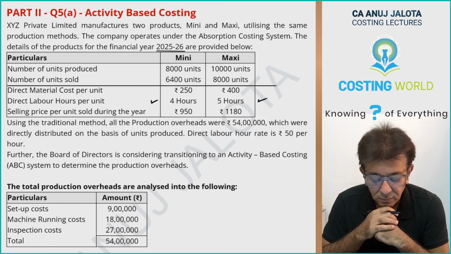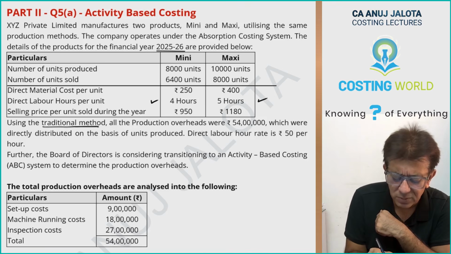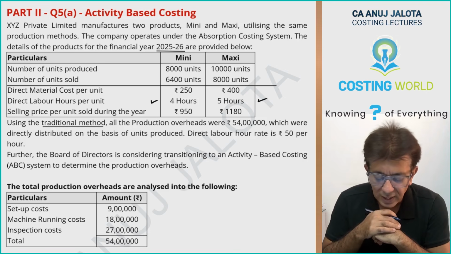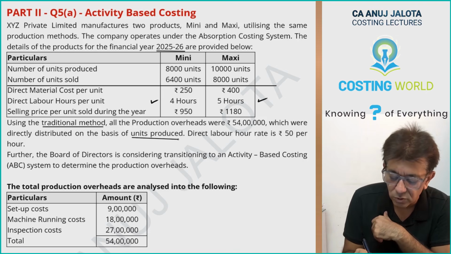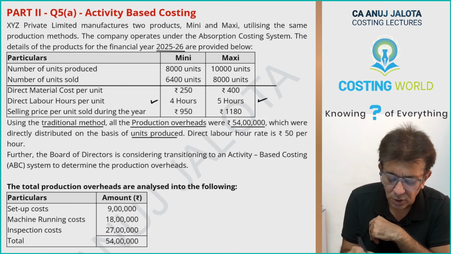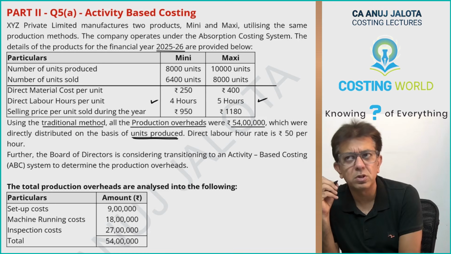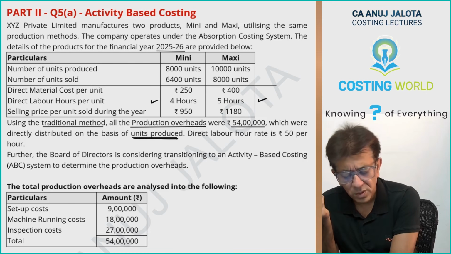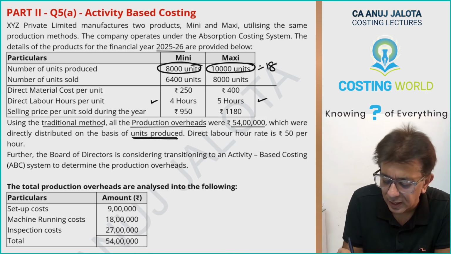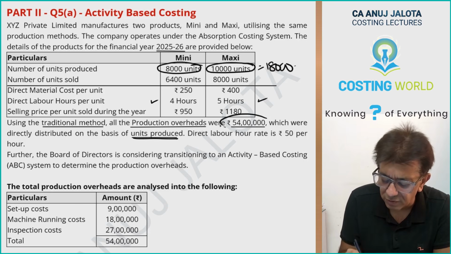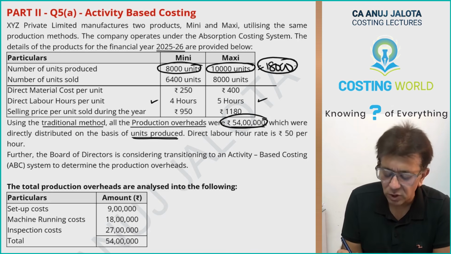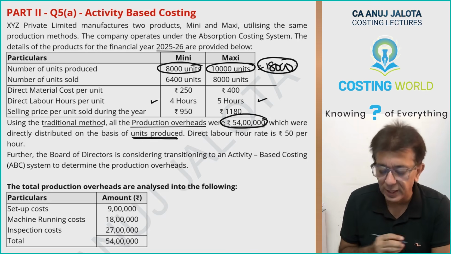Using the traditional method, meaning absorption costing, all production overheads were 54 lakhs, which were distributed on the basis of units produced. Production overheads means factory overheads. That was 54 lakhs, distributed based upon units produced, meaning the output method. Units produced, this figure plus this figure, makes 18,000. So 54 lakhs was absorbed based upon 18,000 units.